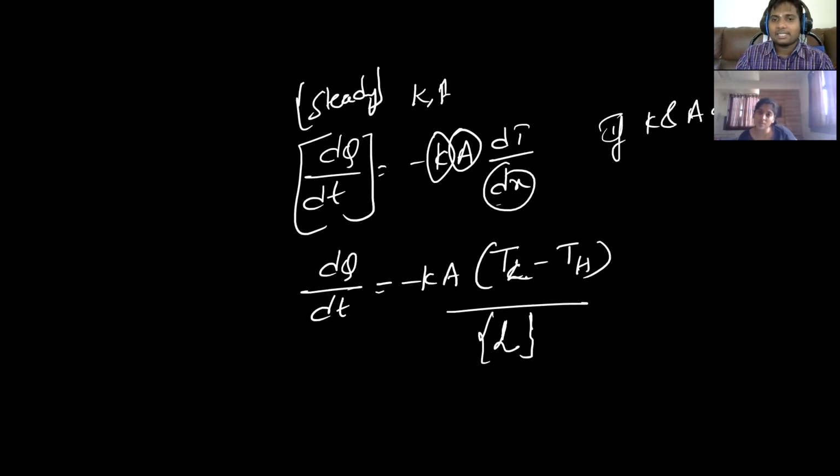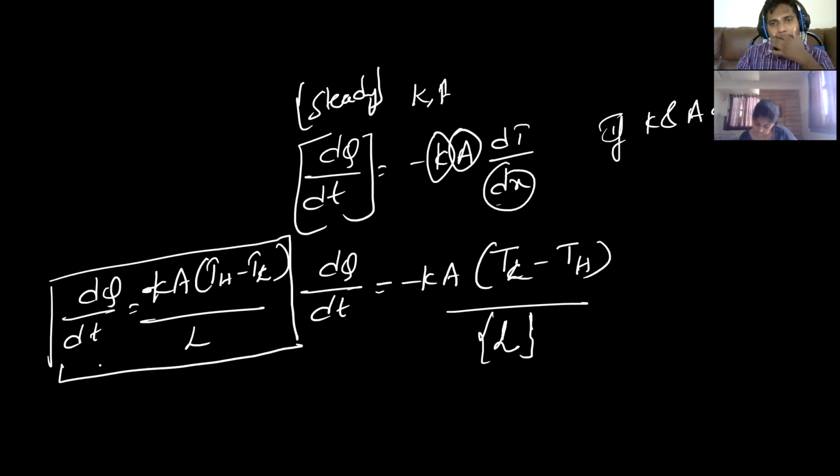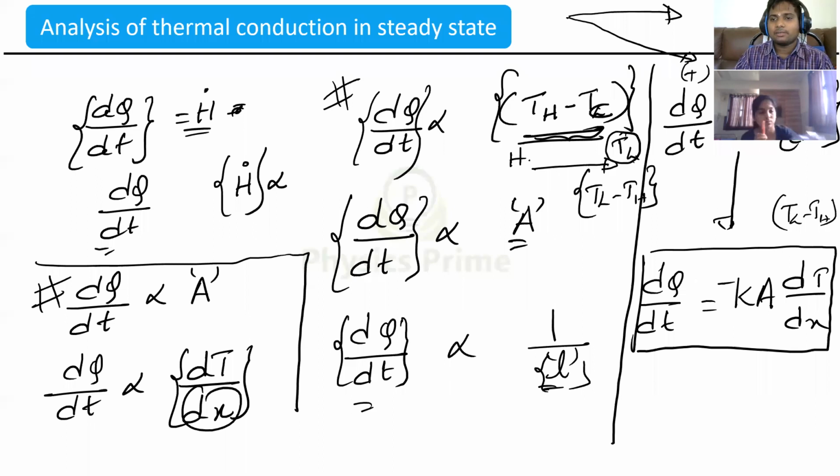So can I write this as dQ by dt is equal to minus, if I remove it, can I write this as kA into T hot minus T cold, that is T lower, by L, right? This is another important 5-star equation. Got it? Yes, a very important 5-star equation, which will be useful. Got it? But still I'll simplify. Wait a minute. Did you get this now?